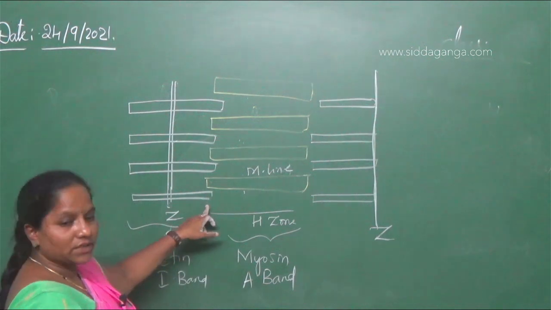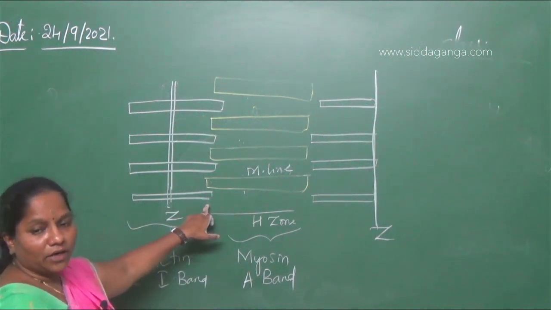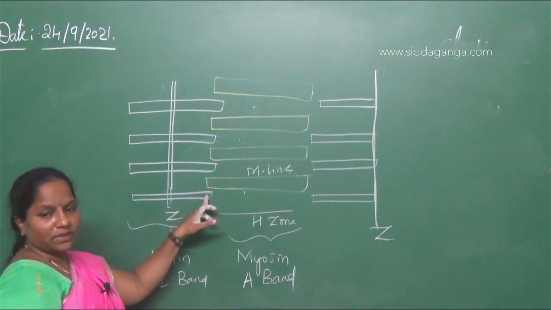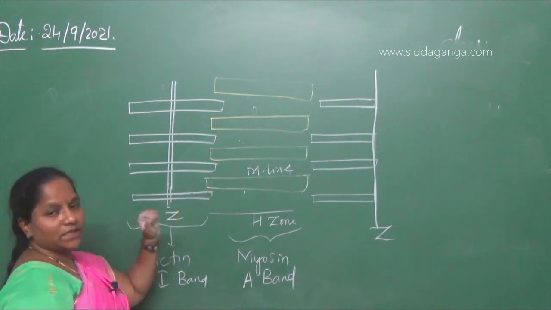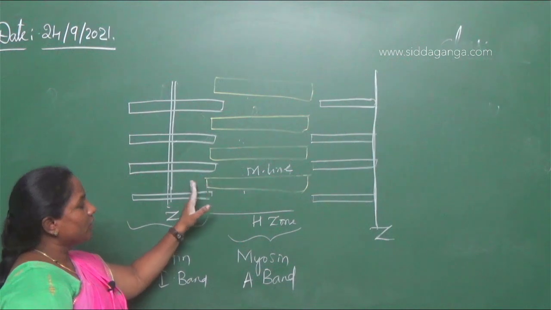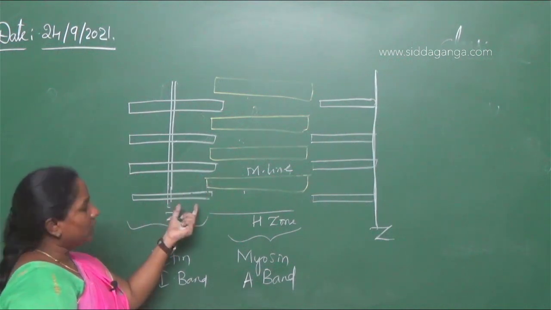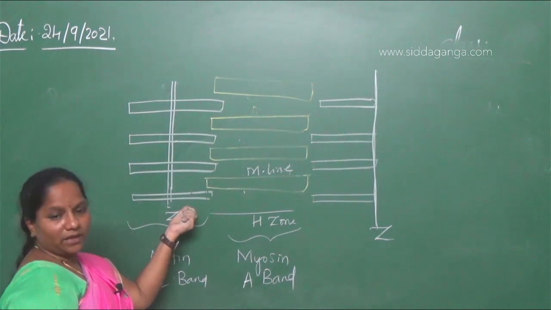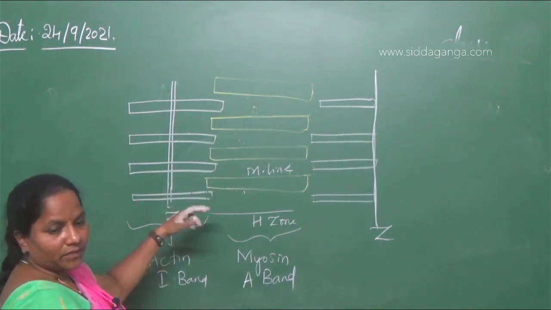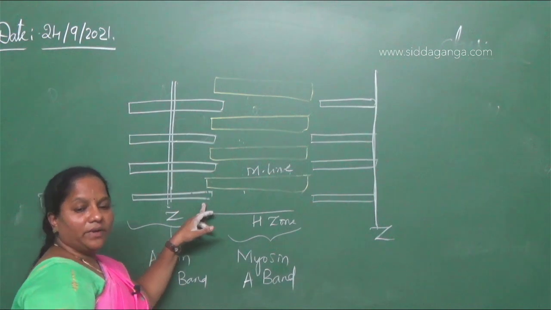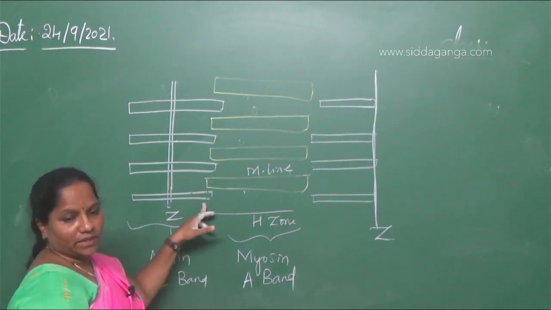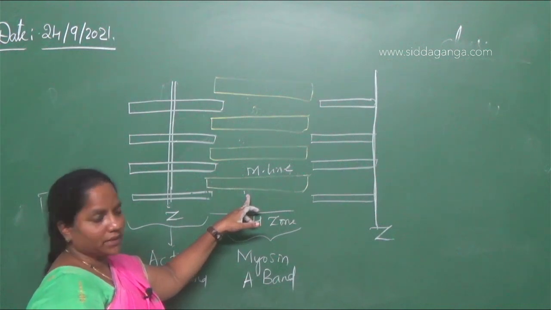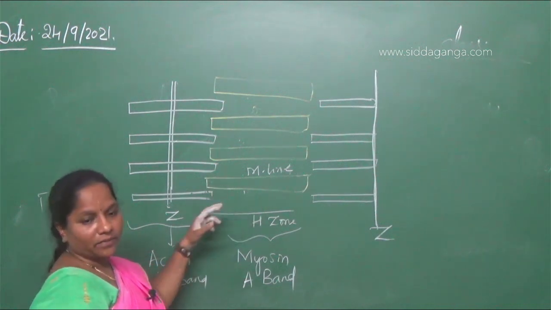But next option, I band reduces in width, because as soon as the myosin binds with the actin, the active sites are created. The head of the myosin goes on sliding on this. So the I band will reduce in width. That is correct. Next, fourth option, width of the A band is unaffected. There is no effect to the A band.